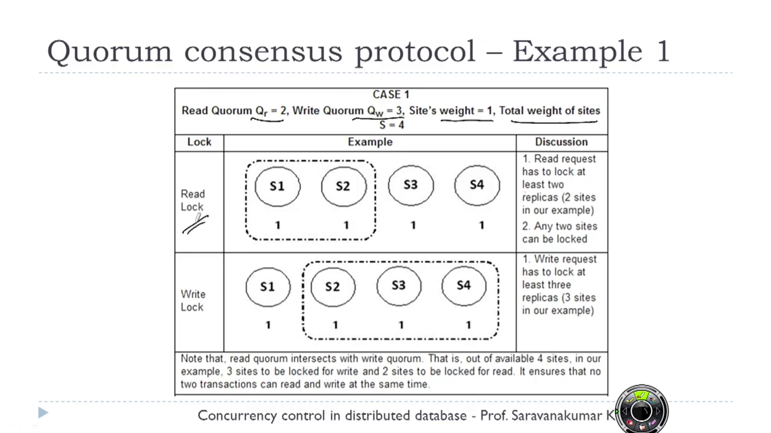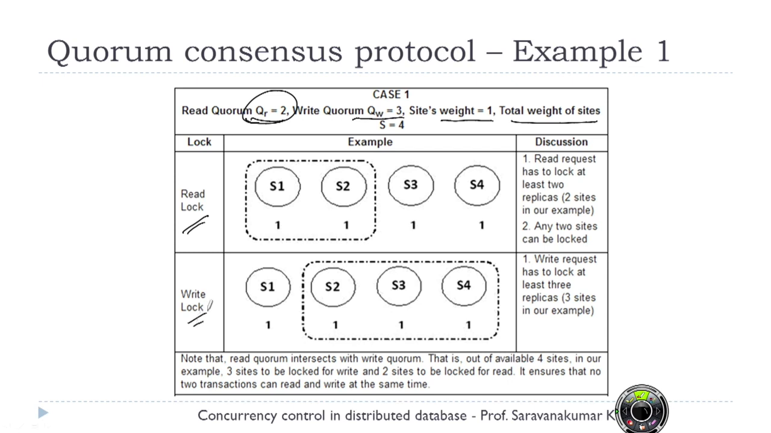Now if I want to read, I have to acquire locks from that many sites such that the sum of the weight is greater than or equal to QR. Our QR is 2 in our case, so I need to lock only 2 sites. Then I can proceed with my transaction. As we discussed in the previous protocols, we send a lock message to S1 and S2, we acquire the locks from the lock managers of S1 and S2, and we can proceed with the transaction.